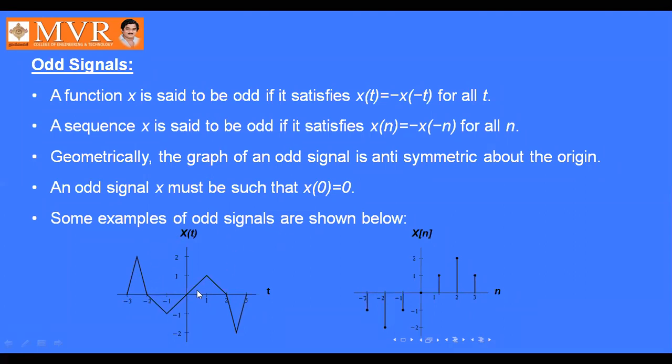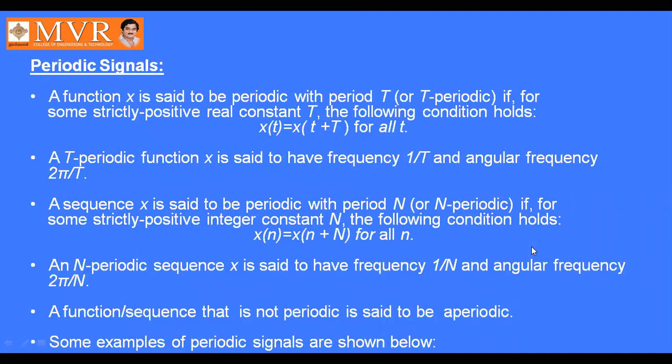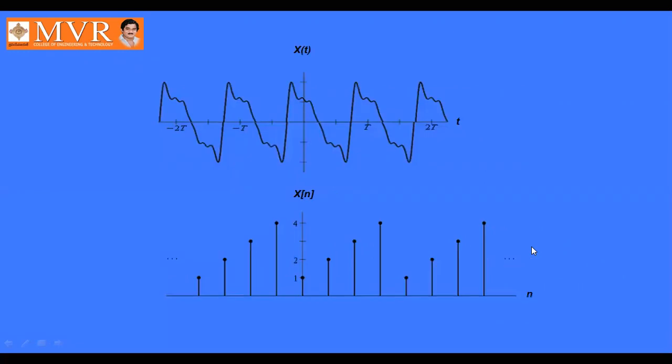This is the function of an odd signal, and this is the sequence of the odd signal. So this will appear on the opposite side. This is antisymmetric about the origin.